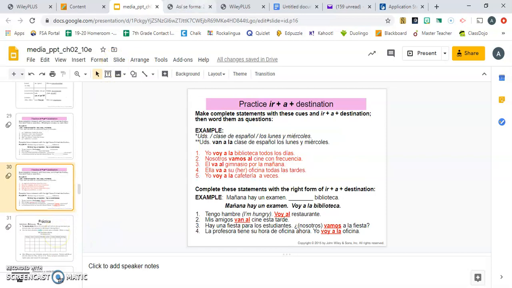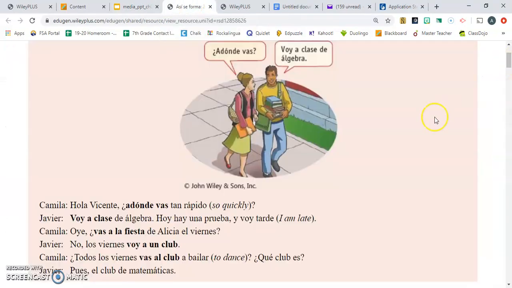We're going to now look at a sample conversation and identify the uses. En esta conversación entre Camila y Vicente, there's a little typo here in this conversation. So as not to cause confusion, notice that she addresses him as Vicente, but in the conversation list it says his name is Javier. So we're going to assume that this is Vicente that is speaking with Camila, because that's what she calls him. So let's listen to the conversation.